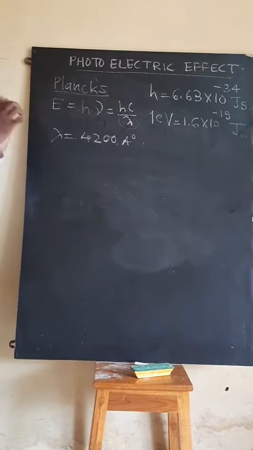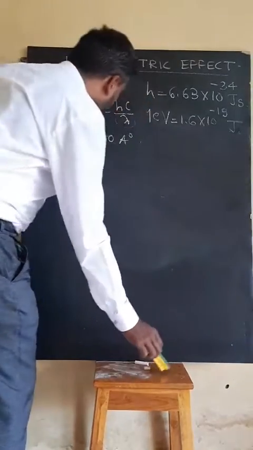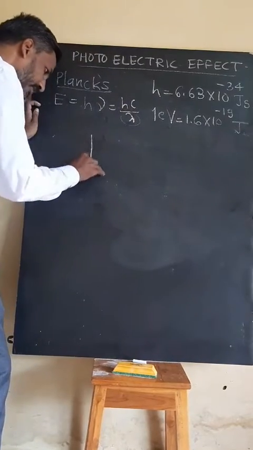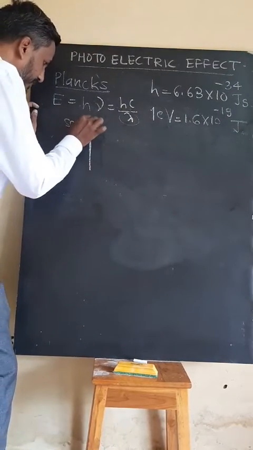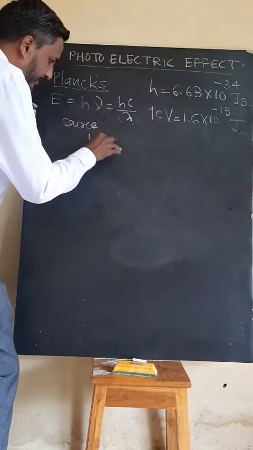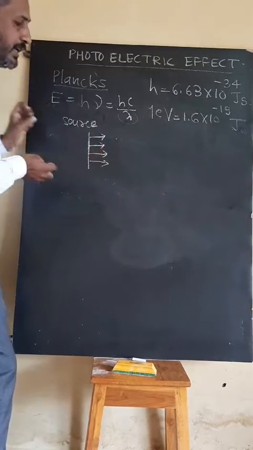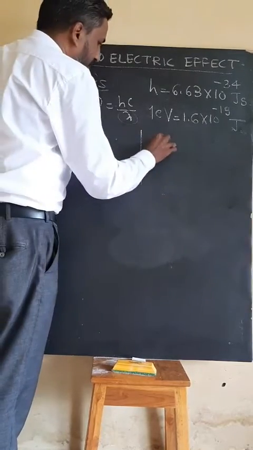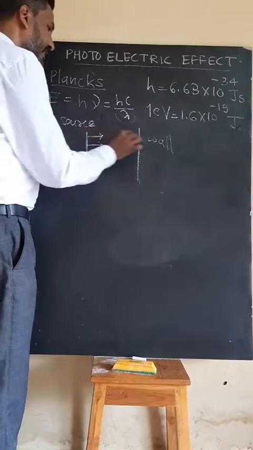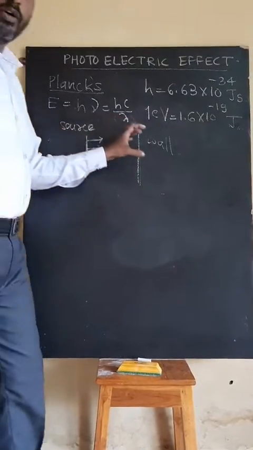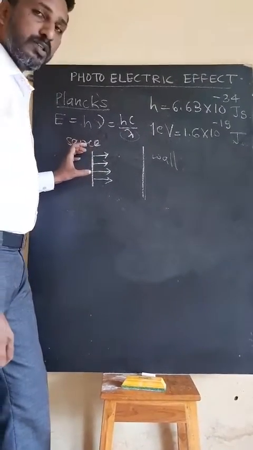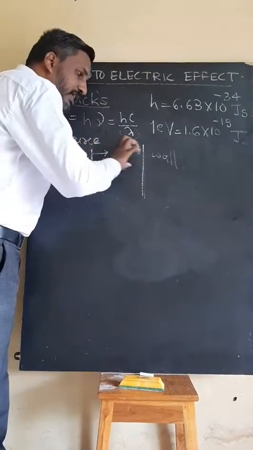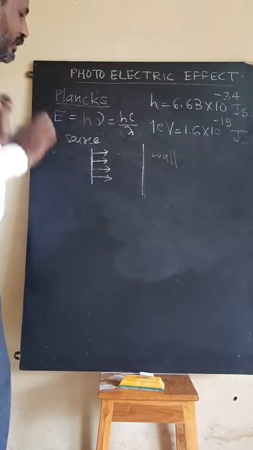Now the most core part of this chapter, one more thing is remaining: when photons are incident. Suppose this is my source, and from this source photons are emitted, means particles or bundles of energy are emitted, and those bundles or packets of energy are incident on a wall. When photons are incident on the wall, the photons exert some pressure on the wall, with a particular force, just like gas molecules.